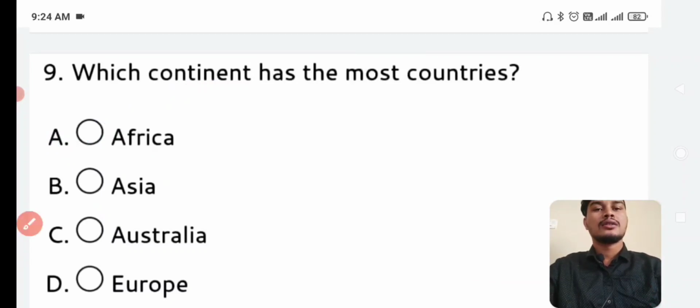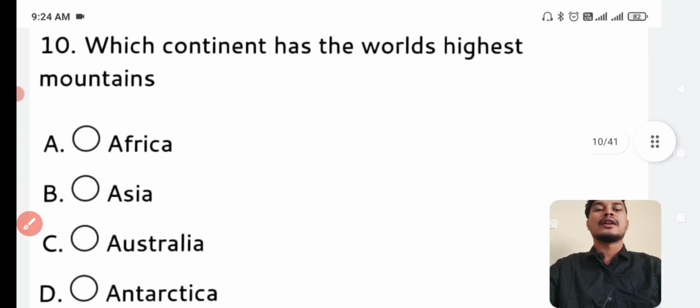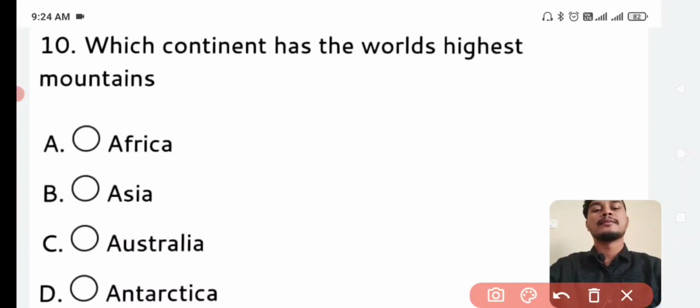Next question. Which continent has the world's highest mountain? Answer is option number B, Asia. Asia continent has the world's highest mountain.